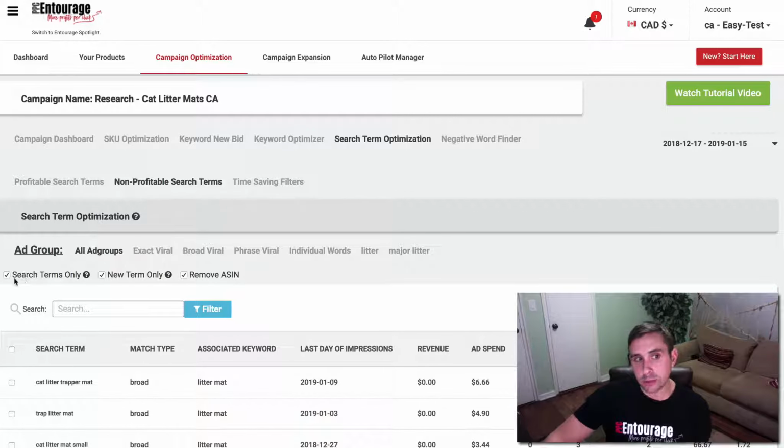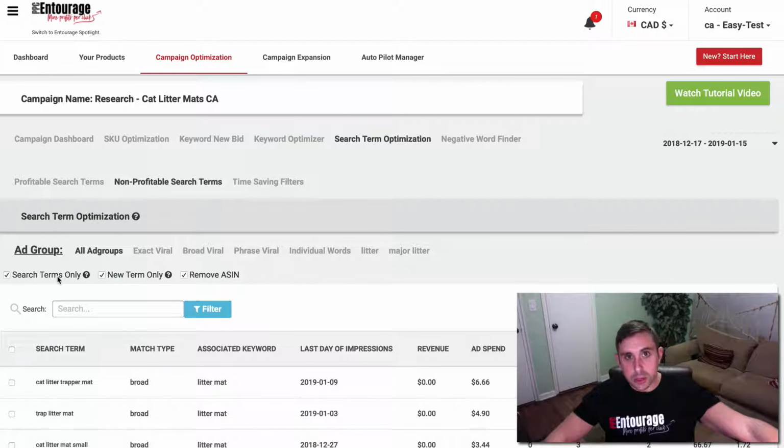Now let's dive into what this means over here, search terms only. So as you guys know, keywords and search terms can be the same thing. An example of an exact match type, let's say cat litter mat is the keyword. It could also be the search term, right? Because it's an exact match. But many times they're different. By selecting search terms only, we are going to exclude the stemmed keyword. We're going to exclude the actual keyword from the results over here.